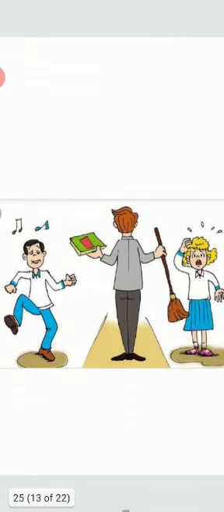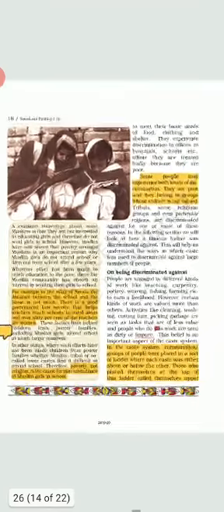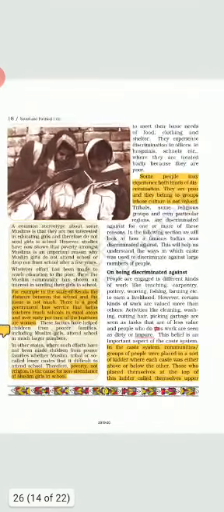Next picture, you will see discrimination on the basis of gender, where boys are given books to study and girls are given brooms to clean the house. This shows girls might not be given education, but boys get a chance to be educated. Some people experience both kinds of discrimination. They are poor as well as they belong to tribal groups or a culture which is not valued.